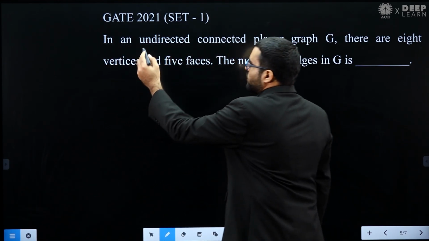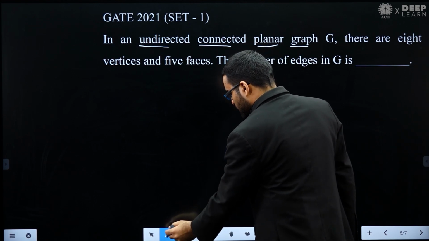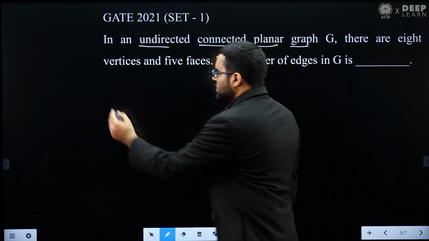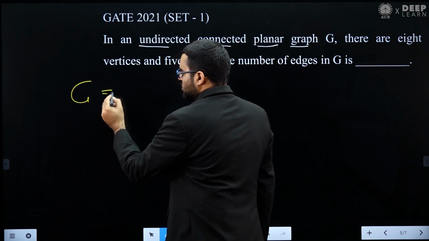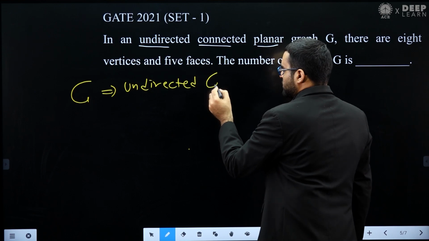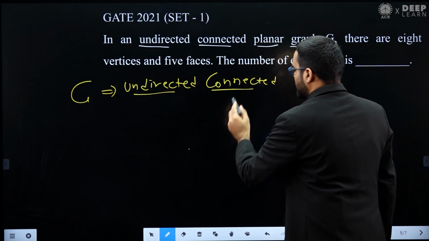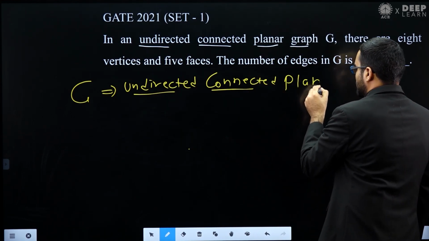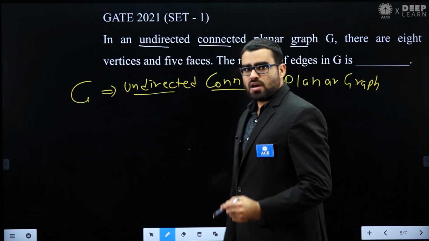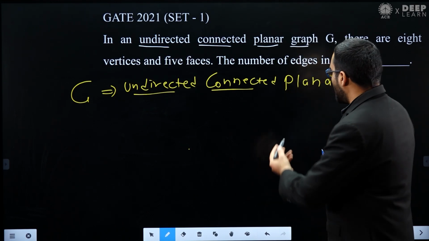If you have an undirected connected planar graph, then in any such graph, the Euler formula says that if you have a graph G which is undirected and connected, a planar graph, then how many faces will this graph G have? So if you have a planar graph, how many faces will be there?